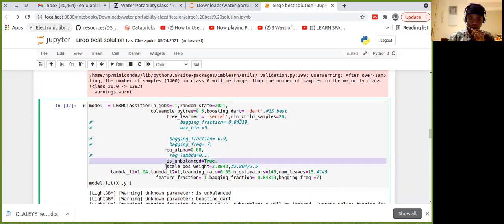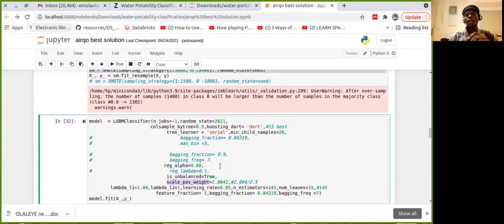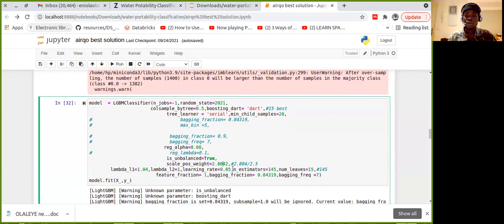This is balance equal to true, and this scale_pos_weight. This scale_pos_weight is very tricky, because the value is meant to be the proportion of how imbalanced the data set is, but this was not actually the proportion, but it gave the best score. Then my learning rate was a bit small, 0.05. This also helped in increasing the model performance.